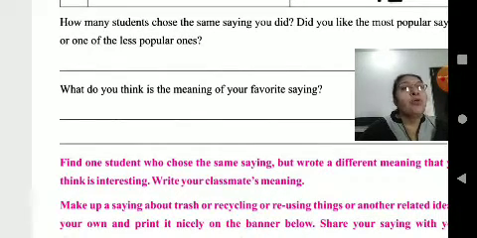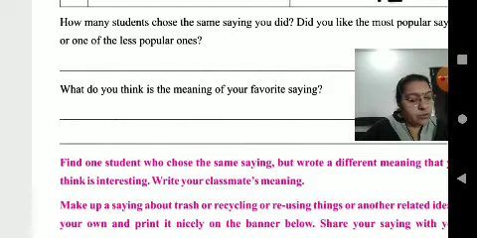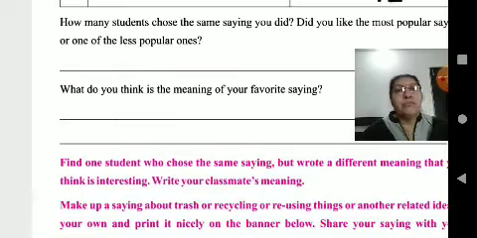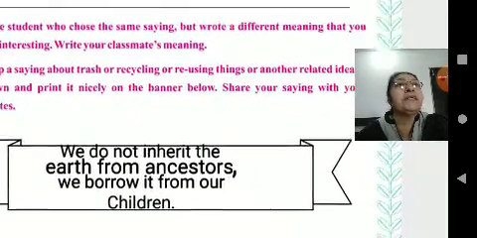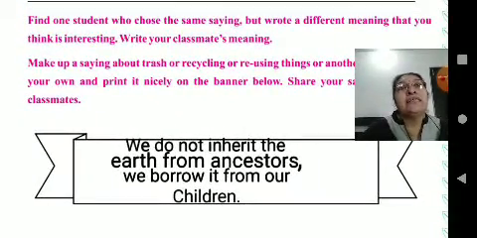Therefore, stop wastage and decrease your wants. We should more and more use wastage things in another way. So this is the saying I like: waste not, want not. Find one student who chose the same saying but wrote a different meaning that you think is interesting.